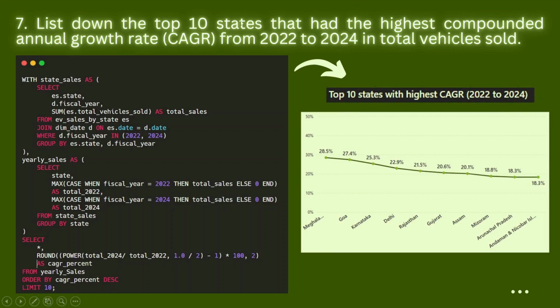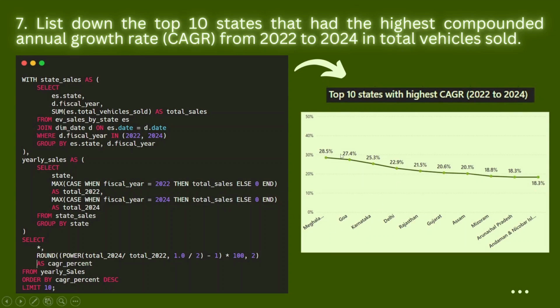List down the top 10 states that had the highest compound annual growth rate from 2022 to 2024 in total vehicles sold. So here is the SQL query written, and this represents the output. Here I use a line chart visual to represent states, where Meghalaya is leading with the highest compound annual growth rate of